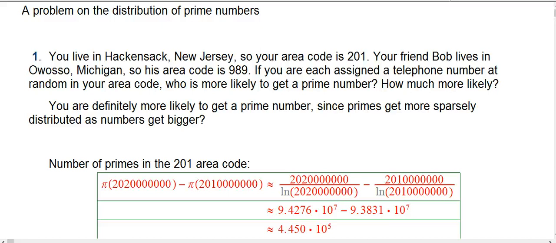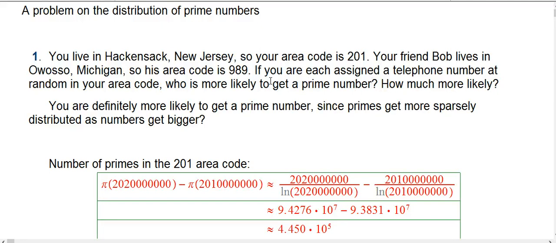Like some of their problems, it's about area codes and phone numbers. It's pretty fun. So you live in Hackensack, New Jersey, and your area code is 201, the smallest area code as far as I know. Your friend Bob lives in Owosso, Michigan, so his area code is the biggest one that I could find on Wikipedia, 989. You're each assigned a telephone number at random in your area code, and who is more likely to get a prime number for the whole 10-digit phone number? And how much more likely?